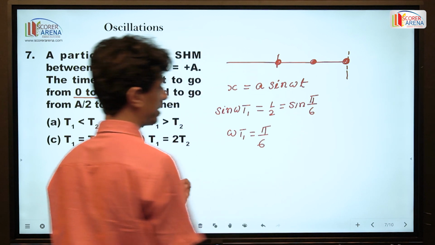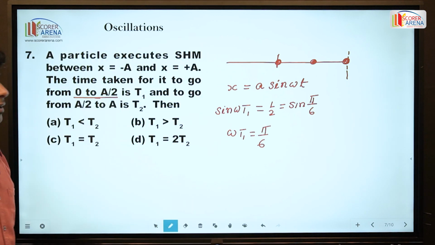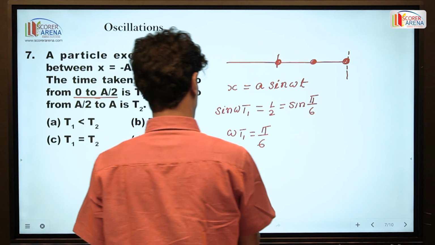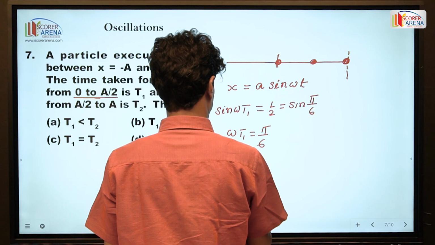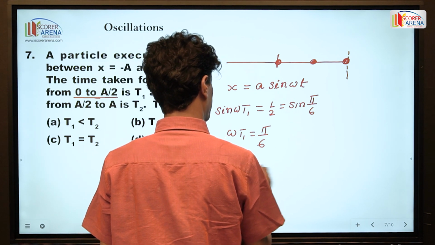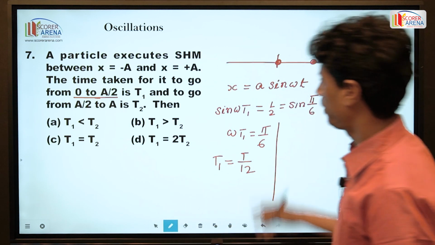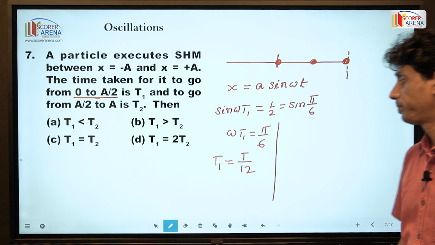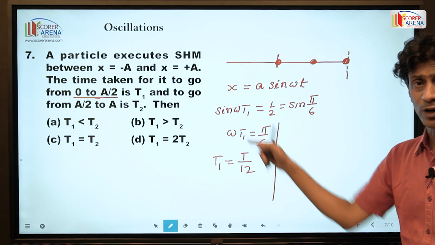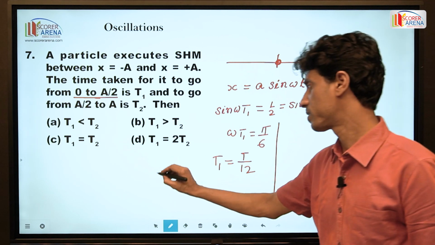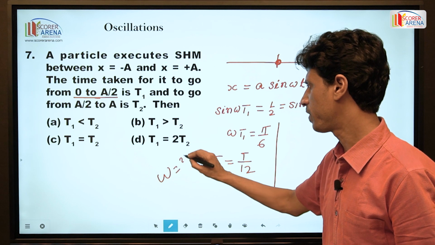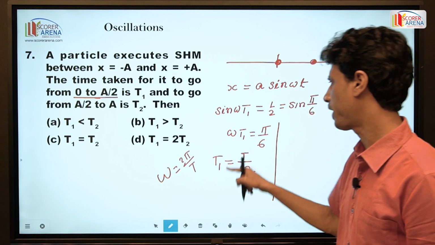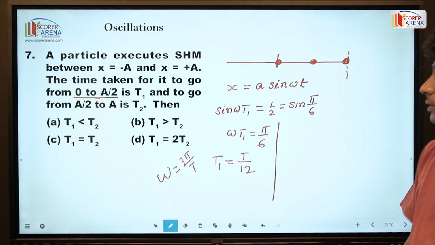This is a very easy question. So t1 is equal to T by 12. T by 12 is the time taken by the particle to move from 0 to a by 2. Omega is equal to twice pi by T. You just put it here and find the answer t1.